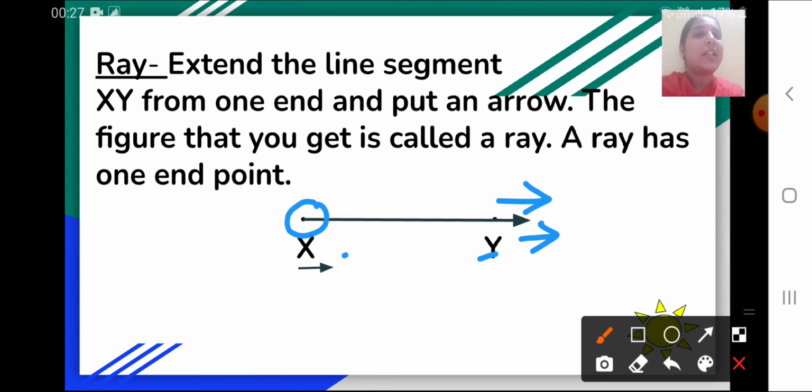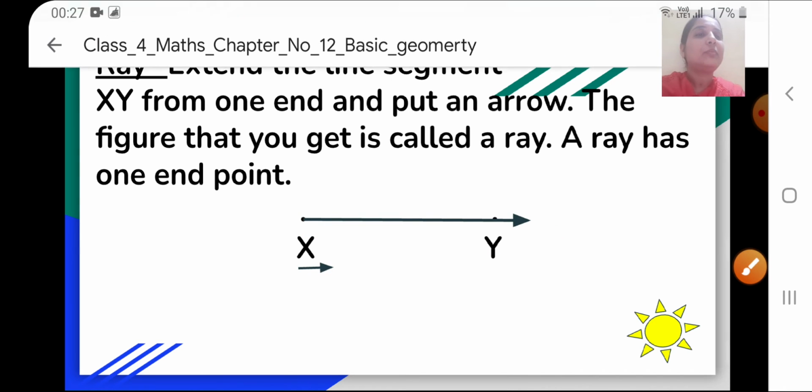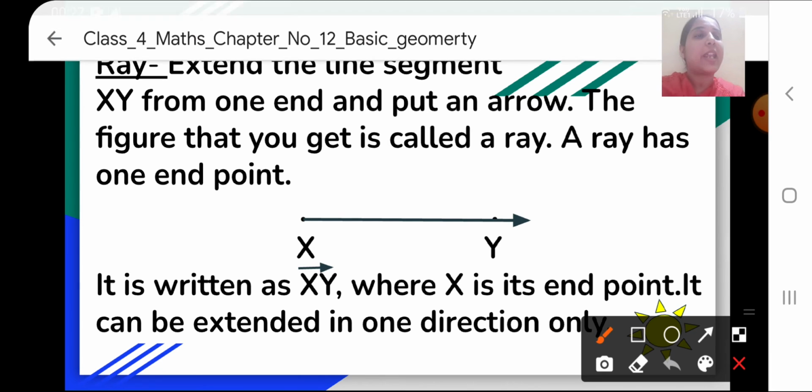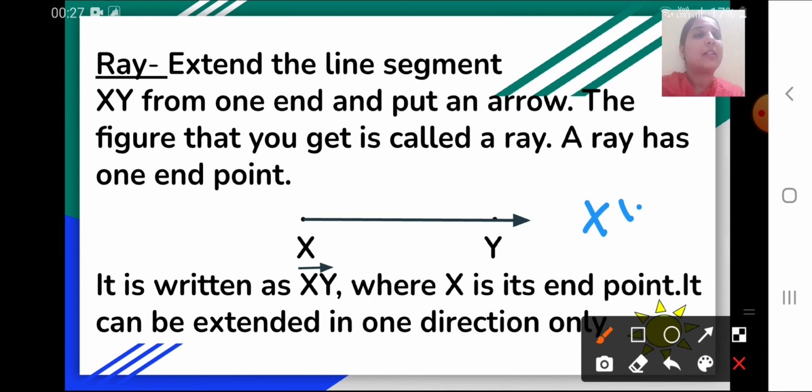It has one end point. You can see this is the end point here, and it will be written as xy, and then we will draw just a small arrow above that. So that will be representing ray xy. It will be read as ray xy. Okay, we denote the ray like this.